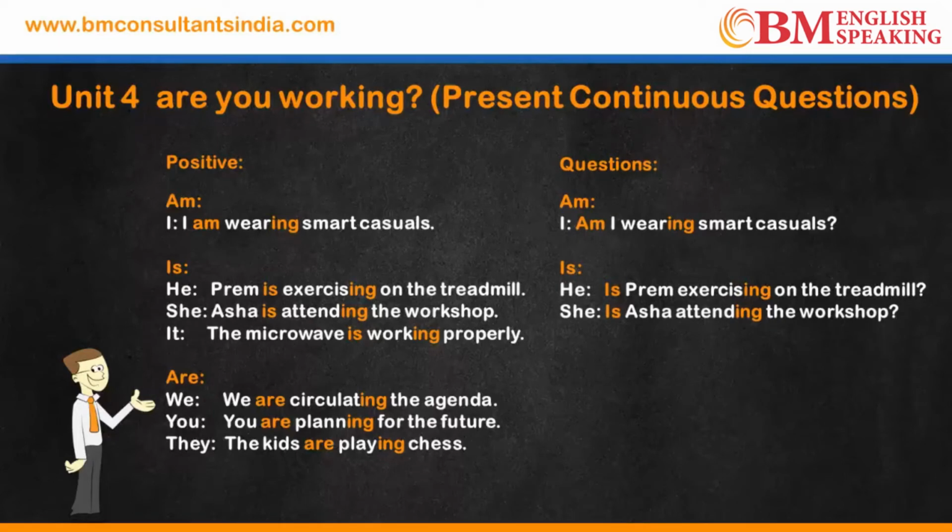Asha is attending the workshop is a statement in present continuous tense which is positive. If we have to make it interrogative or a question, then is will come before Asha. Is she attending the workshop? Is Asha attending the workshop?